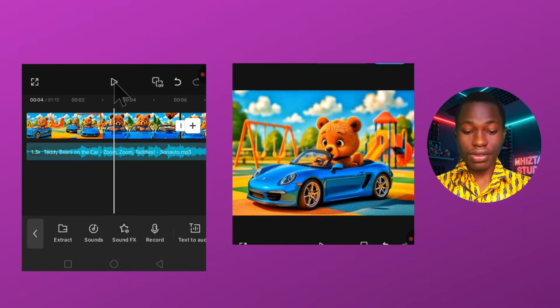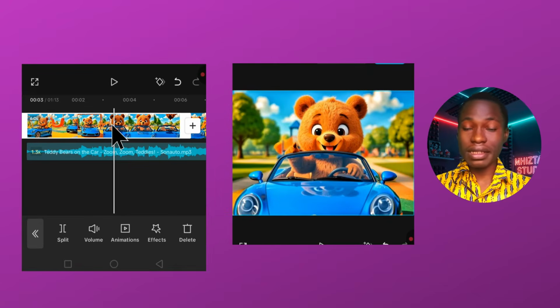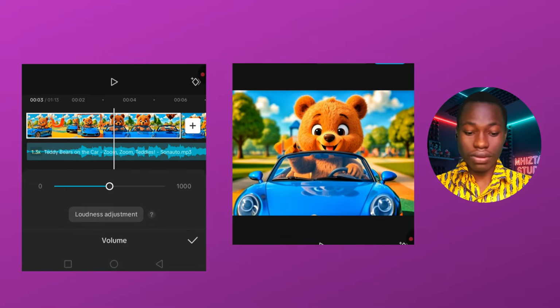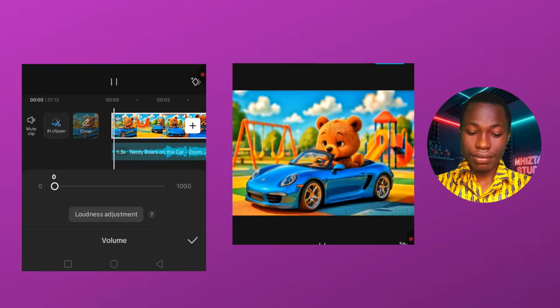I hope you can see the difference. So the next thing I'm going to do is, I generated some of these clips with the volume on. I forgot to turn off the volume. So I just have to turn off all the volumes from them.